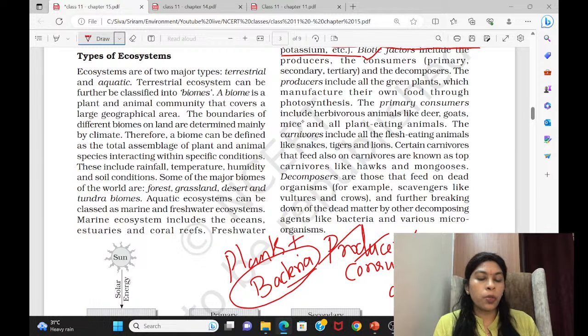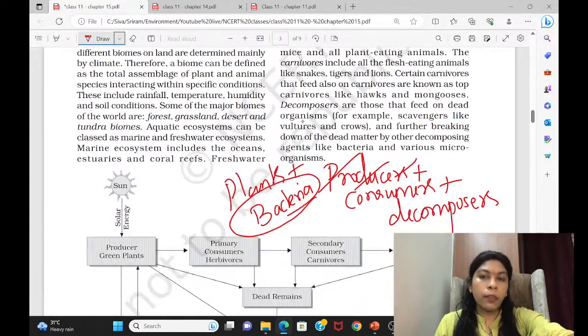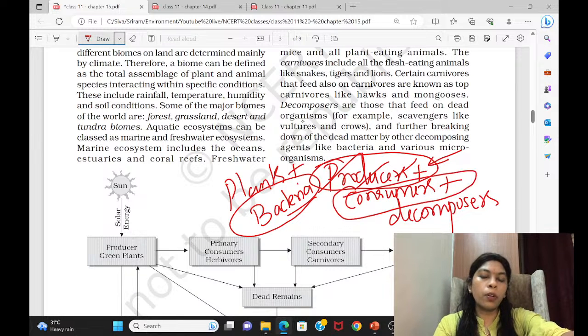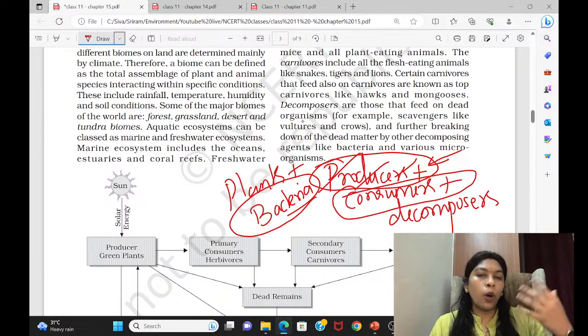Both in the terrestrial ecosystem as well as in the marine ecosystems, you have to know who are those organisms which can be a producer. And then consumers. Since we are in 11th standard, we will be going to the biology portion of 12th. There you will be seeing these particular organisms which can be brought under producers. Consumers are a lot. They know how to consume only. So they can be classified.